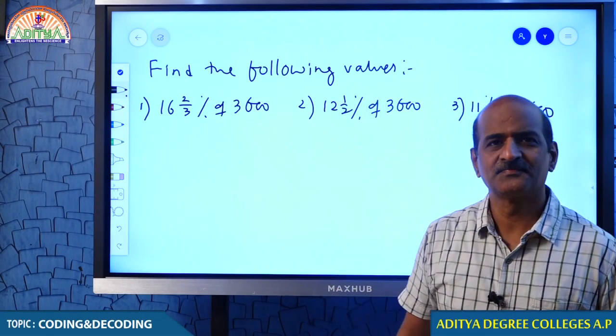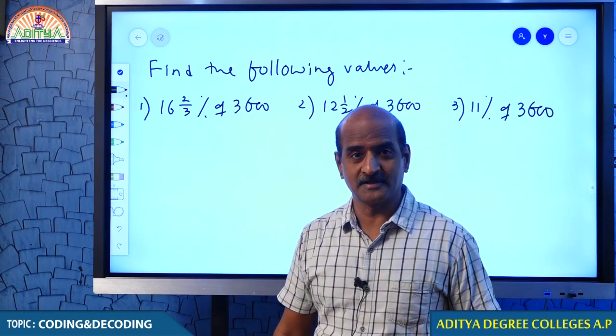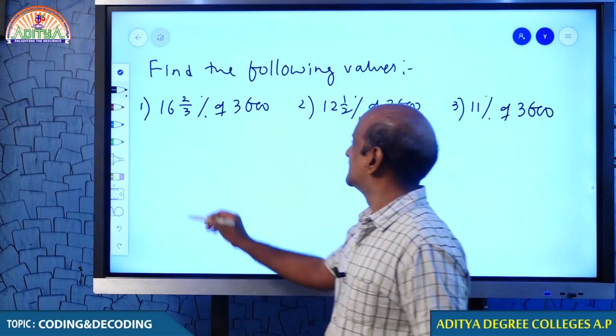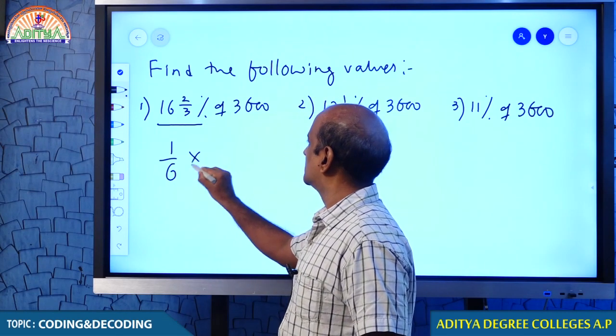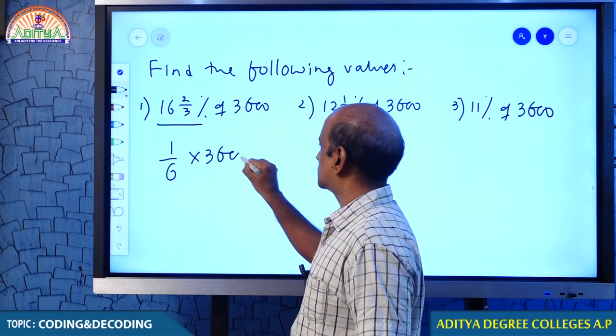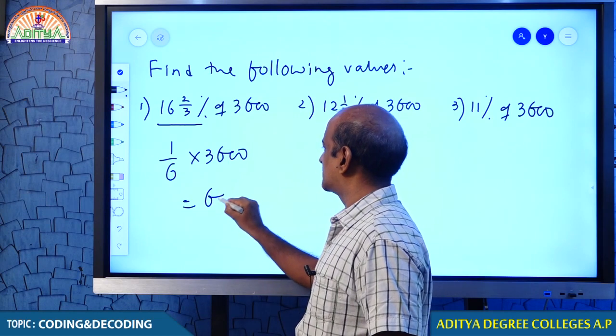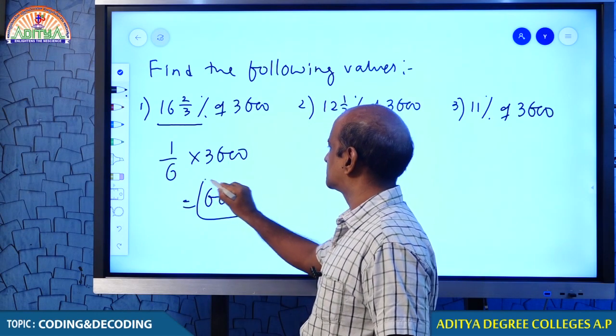Getting it right? I hope yes, you must be getting it. How are you getting it? Because 16 2/3% is 1/6 now. So to get this number is not a very big issue. We can quickly get it. Therefore, the answer is 600, right?